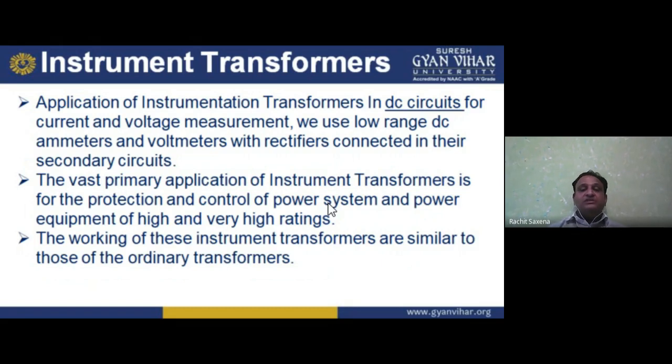The working of these instrument transformers is similar to that of an ordinary transformer. If I have an ordinary transformer, we have two windings connected on a core. So we have the same magnetic path, but different current paths. In this construction, the windings are electrically separated but magnetically coupled. Magnetically coupled means the windings are connected through the same magnetic field, but electrically they are separated.